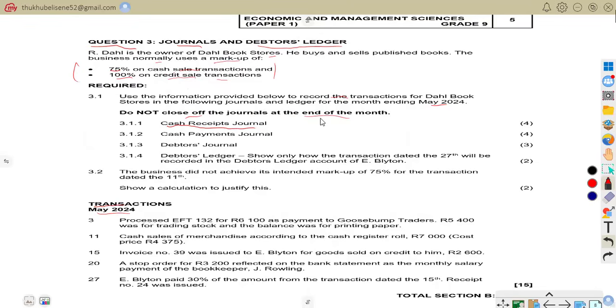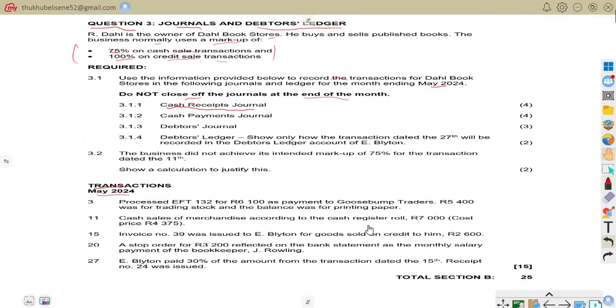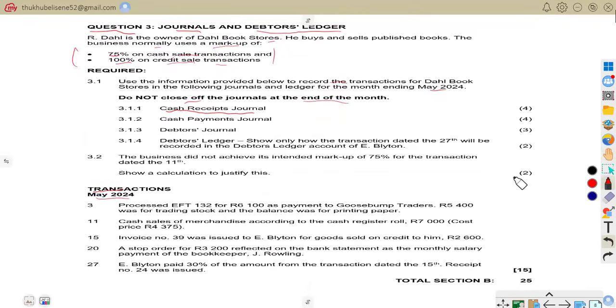As we work on these transactions, for those that are going to affect the markups, let us remember that we have those markup percentages. So, as it says, we are to do the cash receipts journal, which is CRJ. Now we go through the transactions, and you can see the transaction on 11 May, that is this transaction.